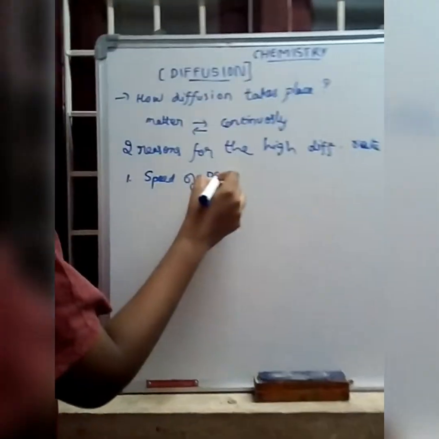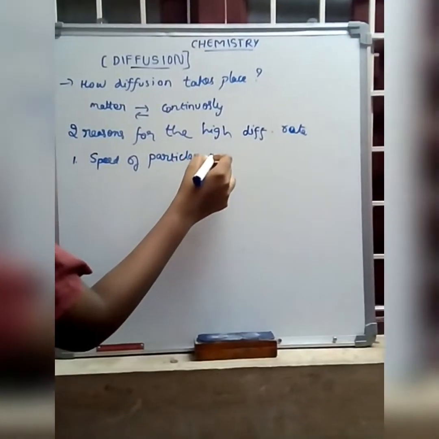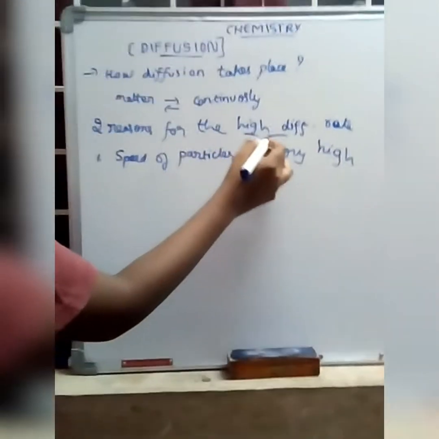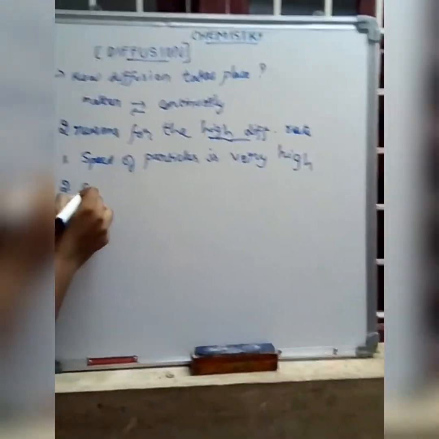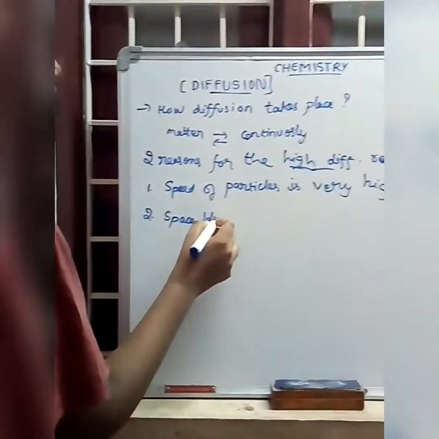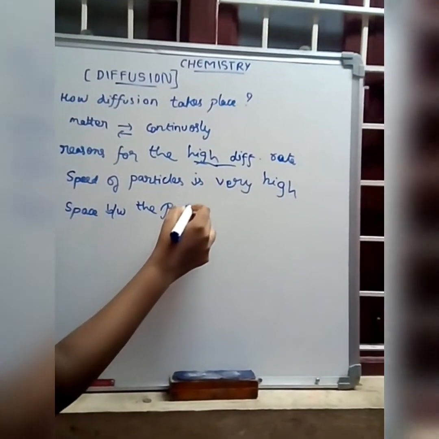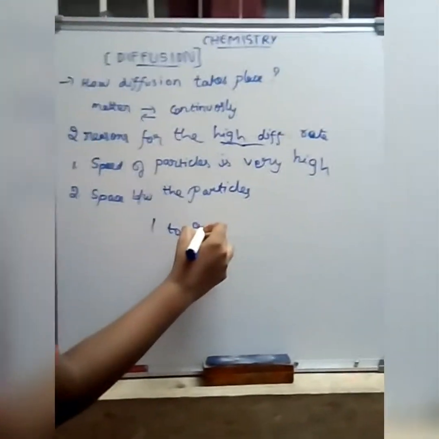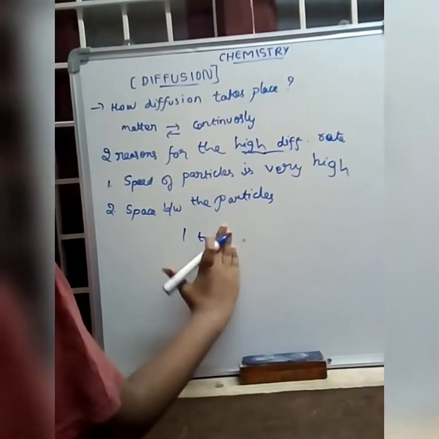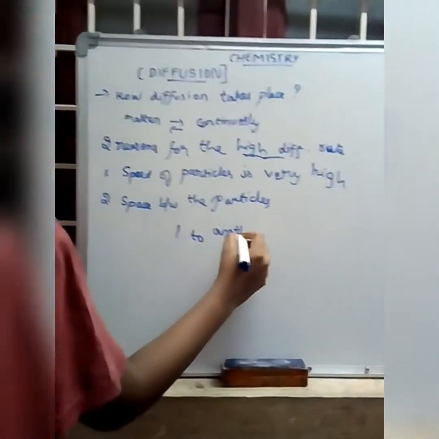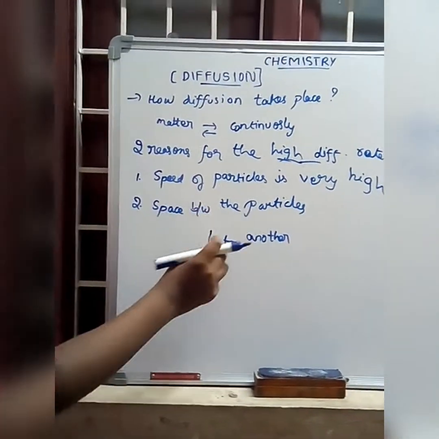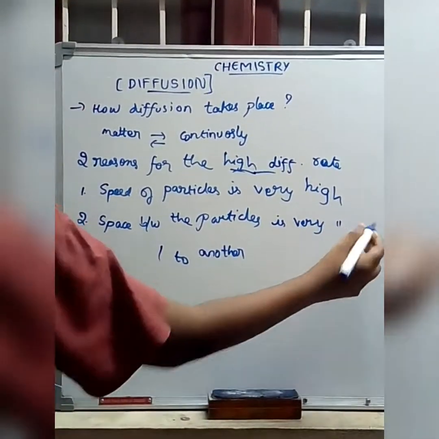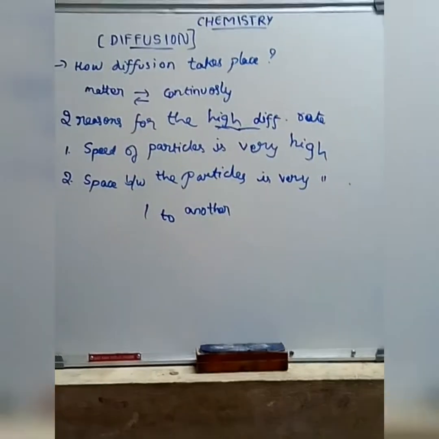The second reason is the space between the particles: from one particle to another, there should be a lot of space. These are the two reasons for a high diffusion rate.